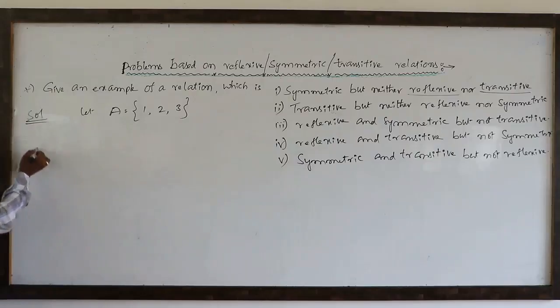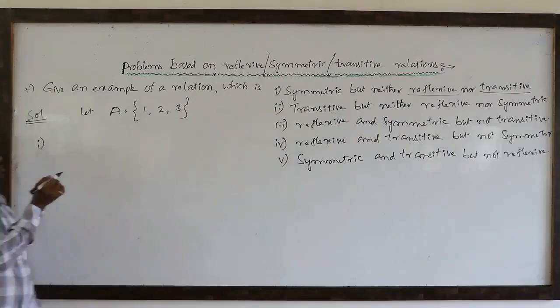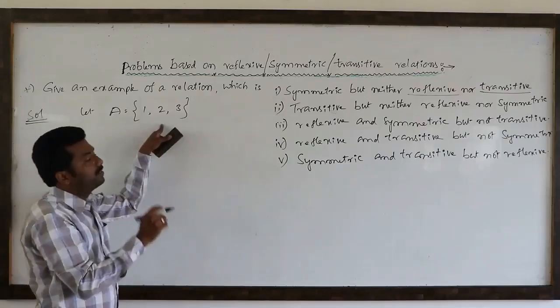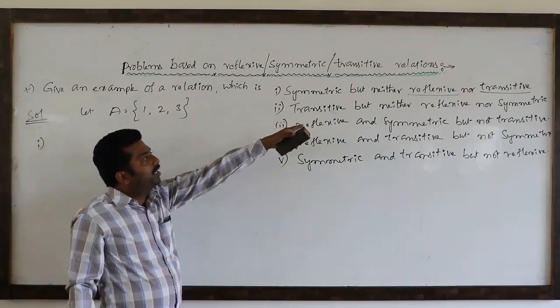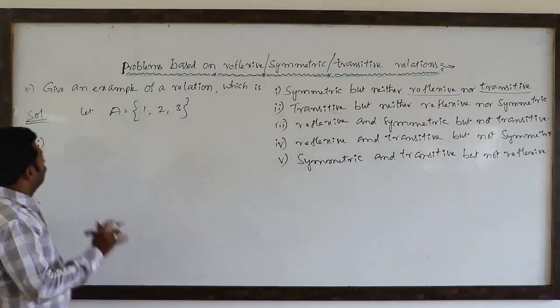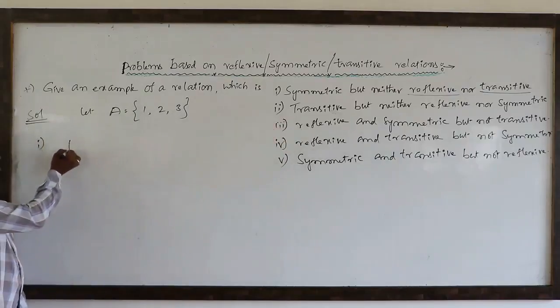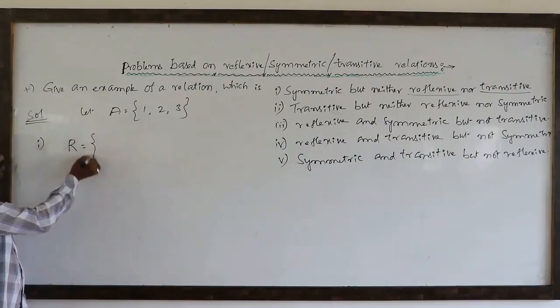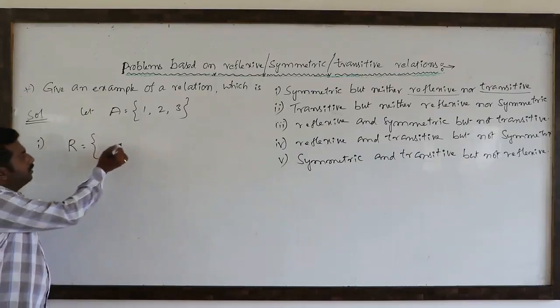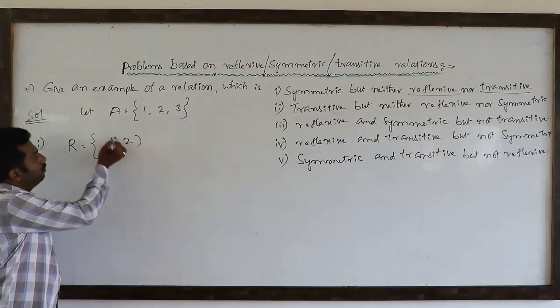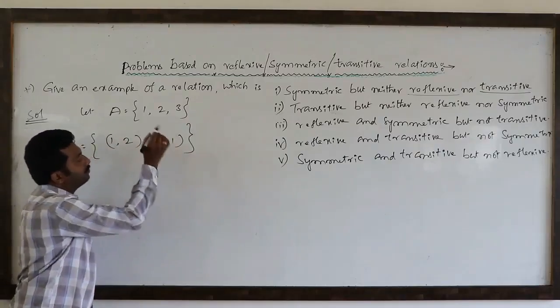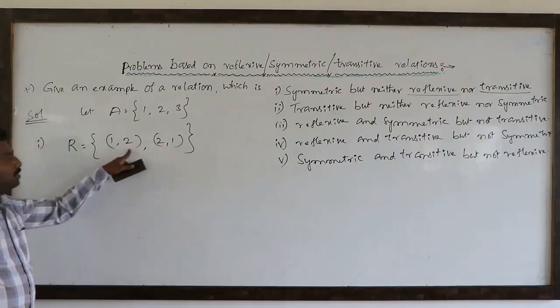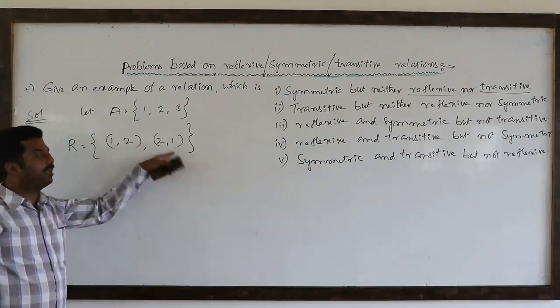So first one you observe. For each and every problem, first we have to discuss a non-empty set. Symmetric but neither reflexive nor transitive. So one relation, capital R, equal to symmetric. Suppose (1, 2), (2, 1) if I take: (1, 2) symmetric (2, 1), (2, 1) symmetric (1, 2).